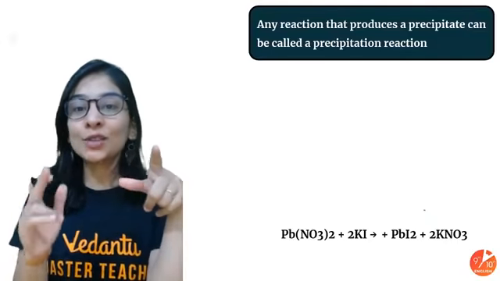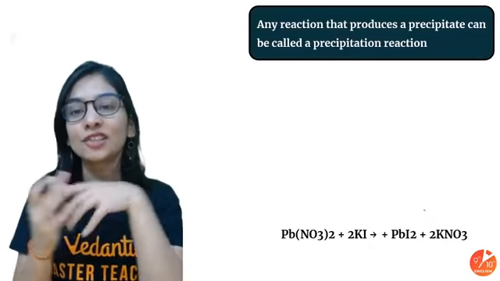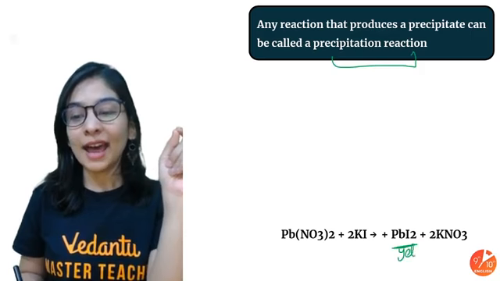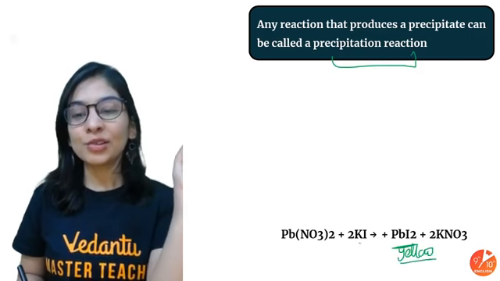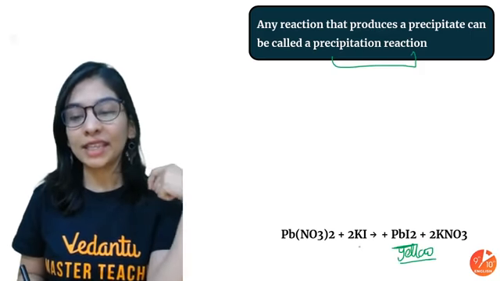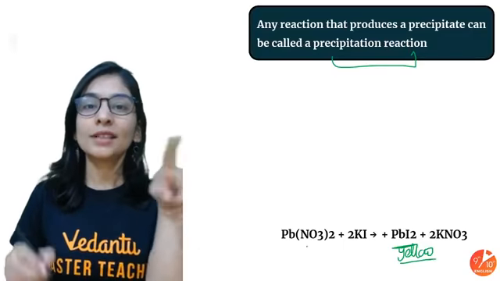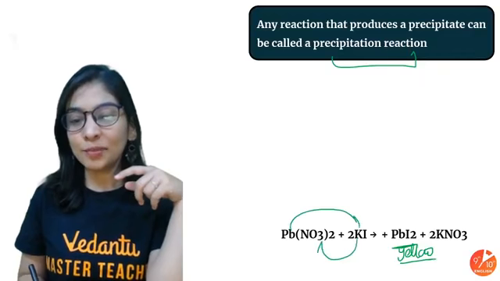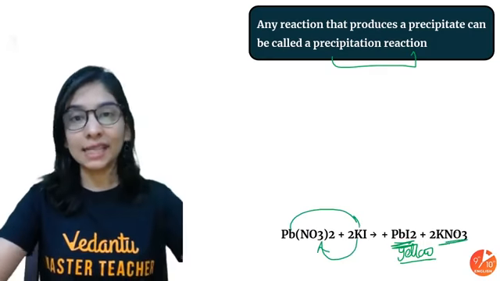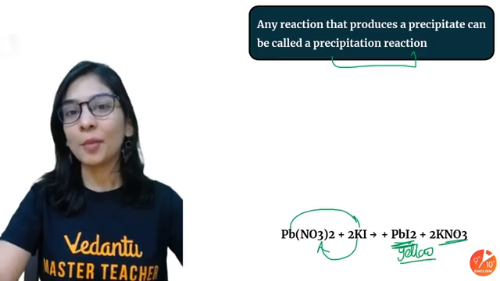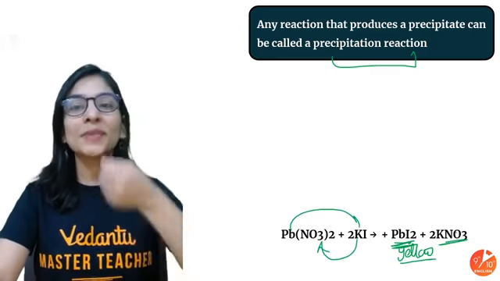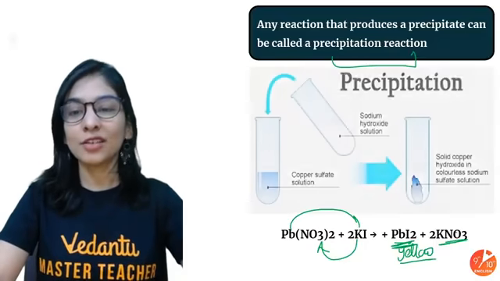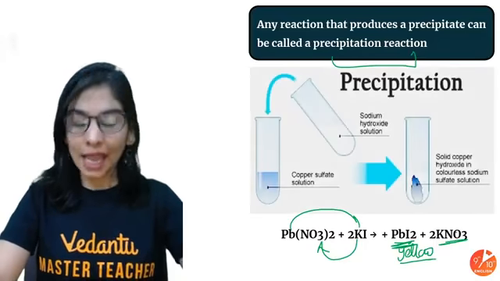So one form of DD reaction is the precipitation reaction, where you get one of the products as a precipitate. Lead nitrate with KI, potassium iodide, in aqueous solution will exchange their ions. Lead iodide, potassium nitrate. Do remember the valency part also. Do not write the formula incorrectly, otherwise the whole equation will be balanced in the wrong way. So that's not the right way.